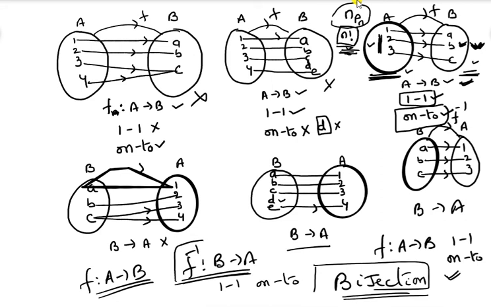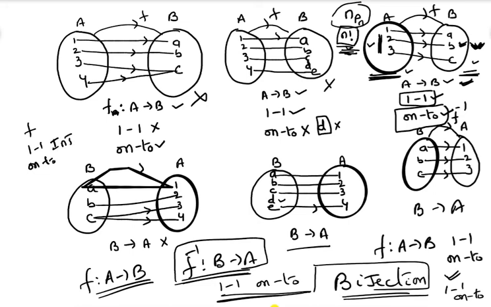For a function, the inverse exists only when it is a bijection. Bijection means it is 1-1 and at the same time onto. That is the story behind a function. What is a 1-1 function? What is an onto function? 1-1 function, another name is injection. Onto function, another name is surjection. A function which is both 1-1 and onto is said to be a bijection. And also we discussed the number of functions, number of 1-1 functions, number of onto functions and number of bijections.